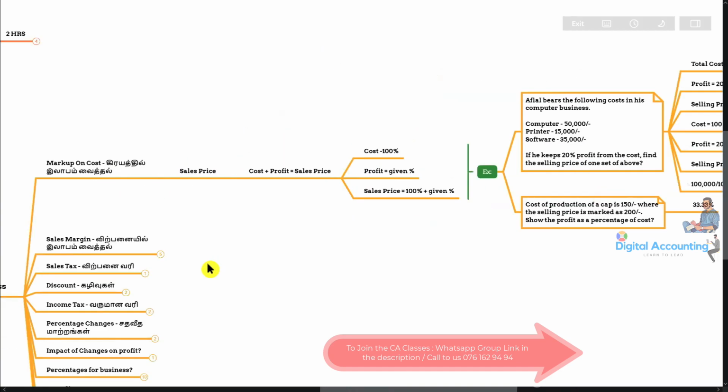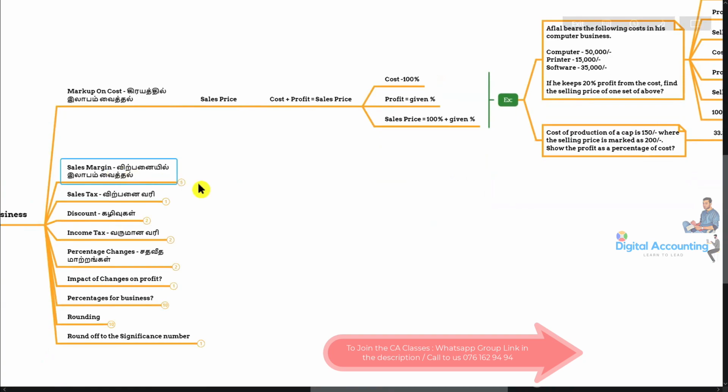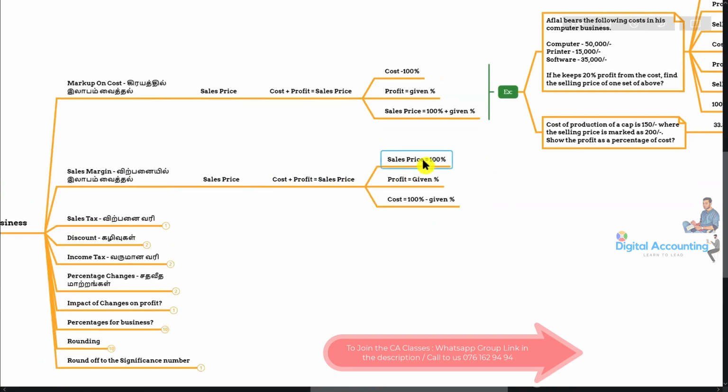Right. That's all about markup and margin, the same thing, right? So in the margin, sales margin, cost plus profit is equal to sales price, the same methodology, but the only difference is we will consider the sales price is 100% and the profit given. So the cost we can calculate from the sales price, take away the given percentage of profit, right? Simply, this is the main point.